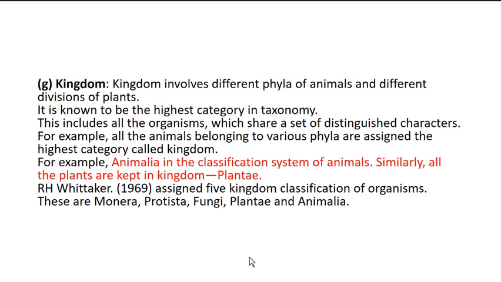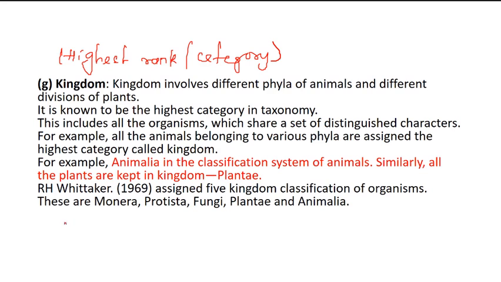Now kingdom is the highest rank or category. All animals are put into the kingdom Animalia, and all plants are kept in the kingdom Plantae.